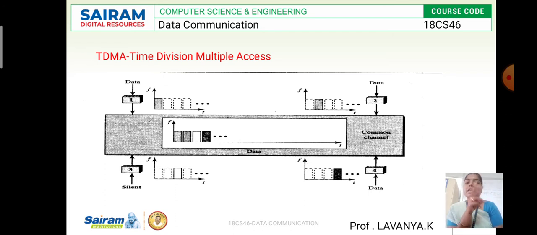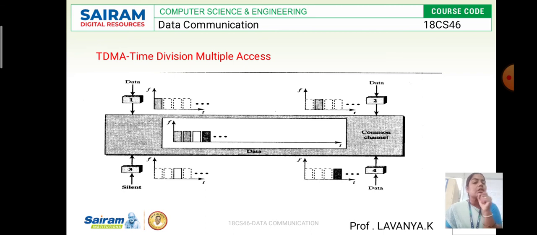Here, the slight gap between time slot 1 and time slot 2, we call the guard time. Here, the guard time avoids delay of the transactions. So this is TDMA. And the main advantage of TDMA here is that every station knows the starting as well as the ending of the transaction.